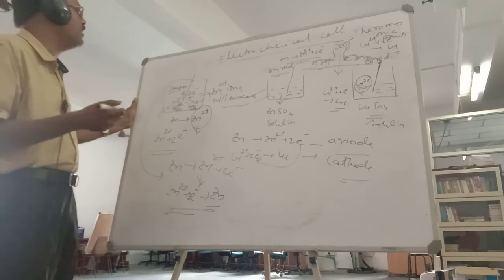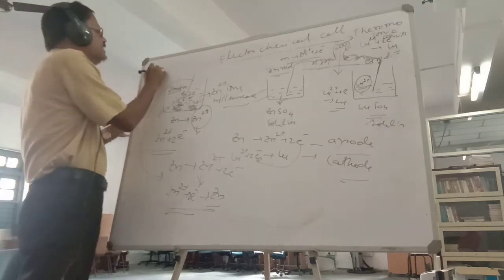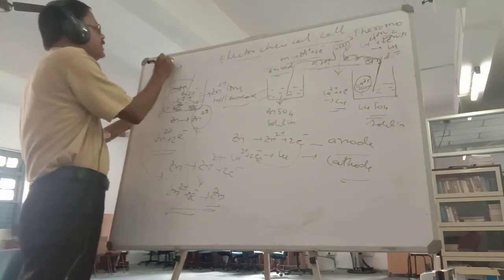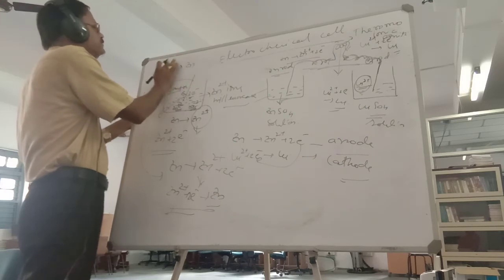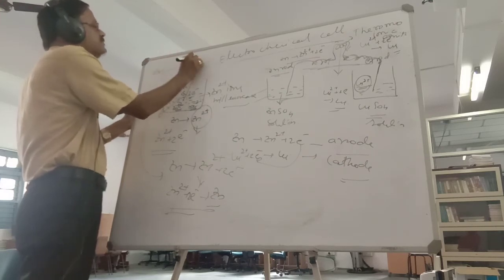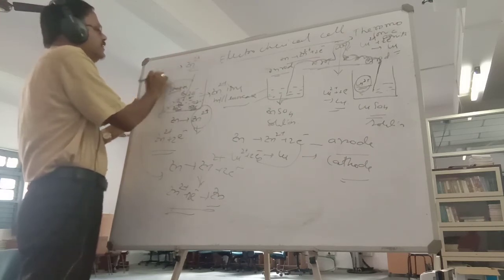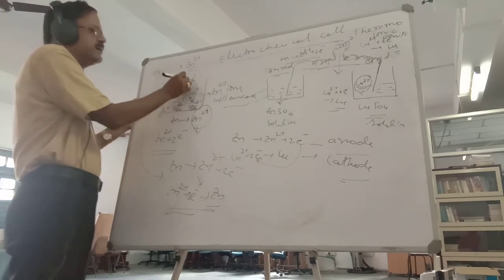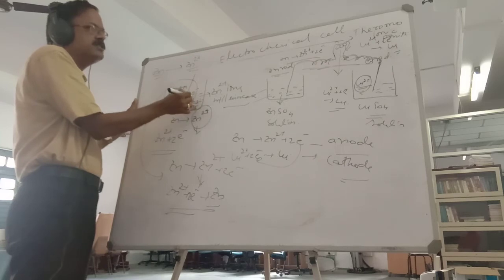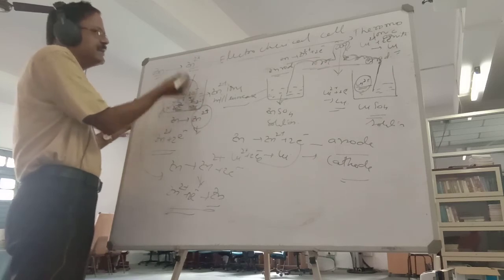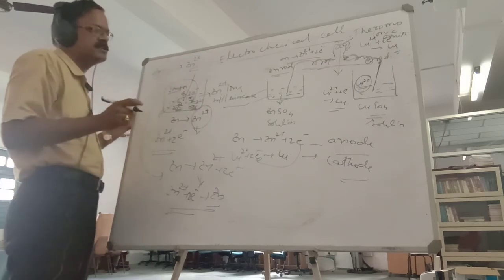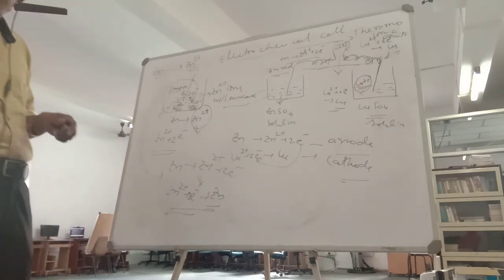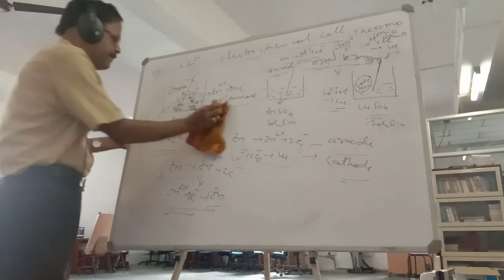Okay. So what will happen? There is an equilibrium between zinc atoms and zinc ions. Zinc atoms will go into the solution and change into zinc ions. Zinc ions again take those electrons. That means these two reactions happen here.